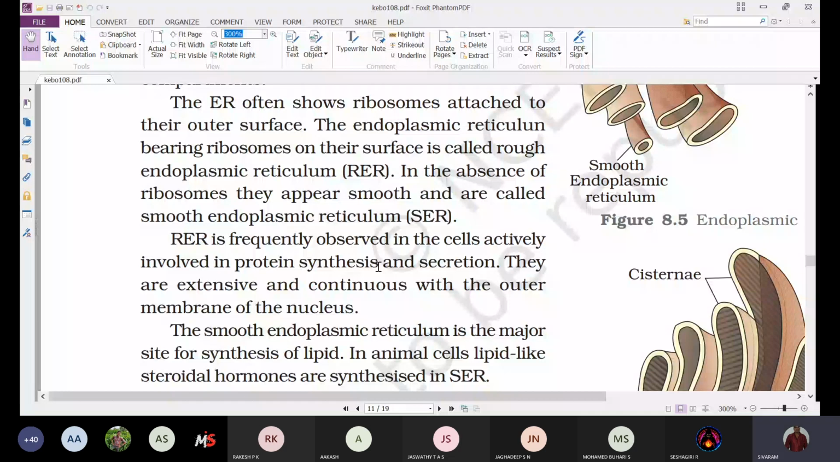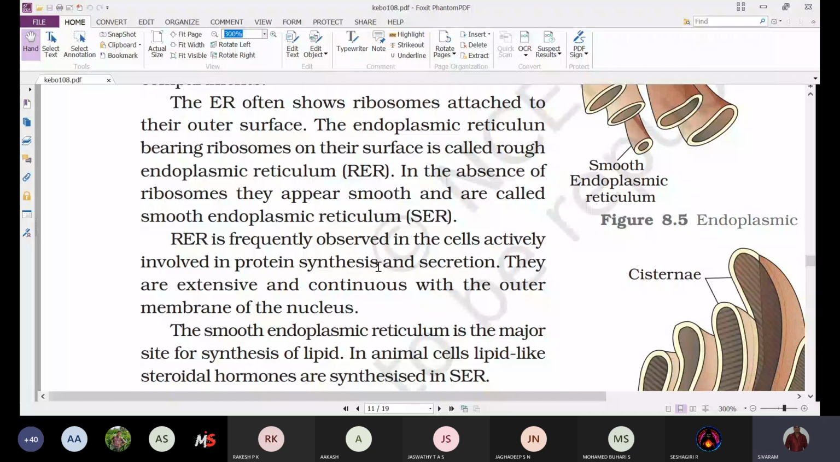In the absence of ribosomes, they appear smooth and are called smooth endoplasmic reticulum. That means some of the endoplasmic reticulum do not show any ribosomes on their outer surface, so in the absence of ribosomes they appear smooth and are called smooth endoplasmic reticulum.